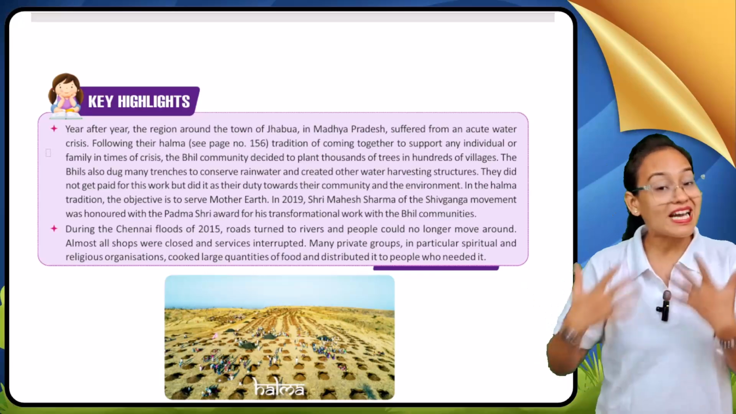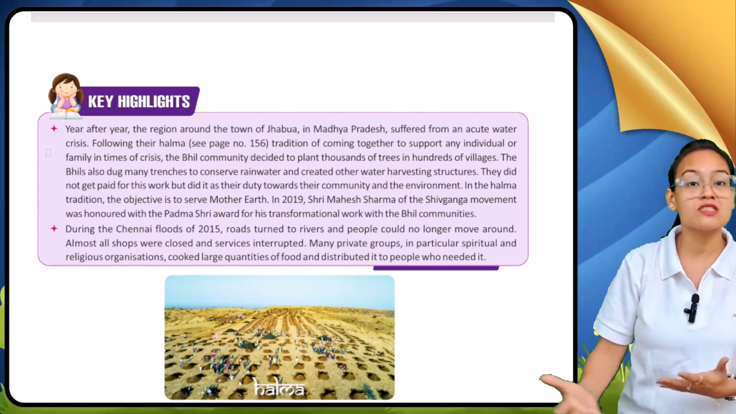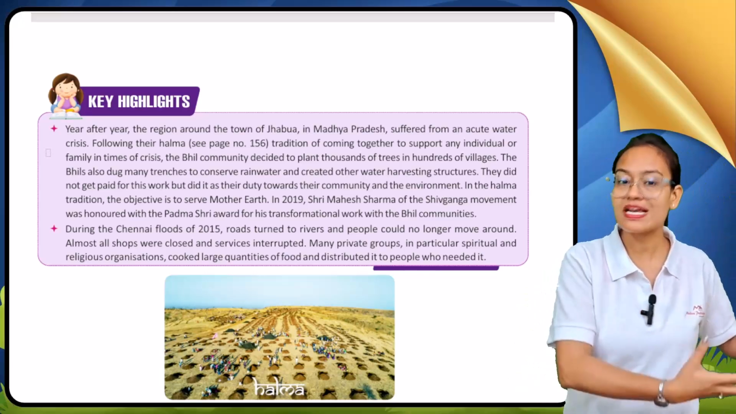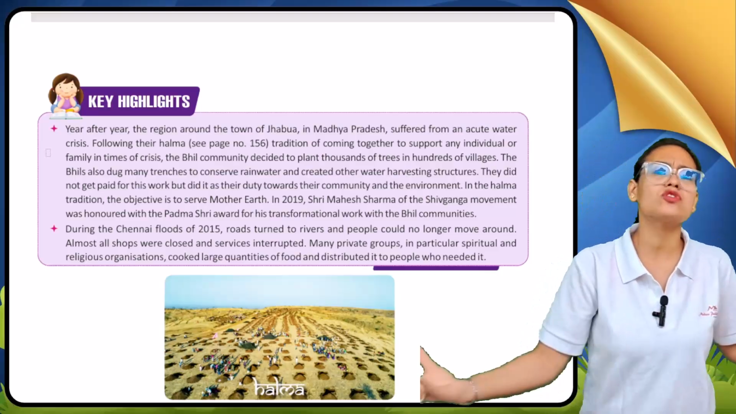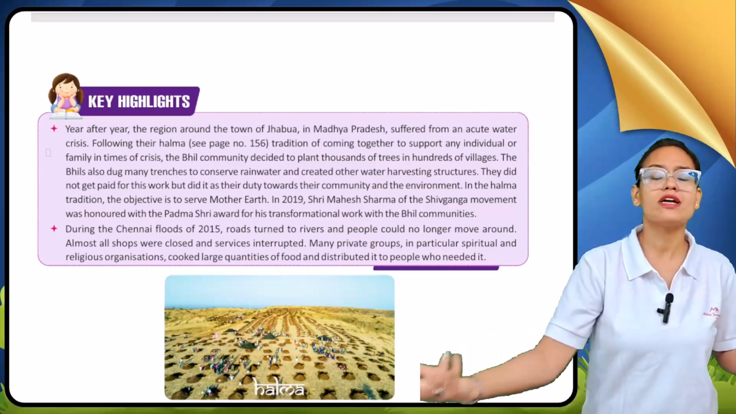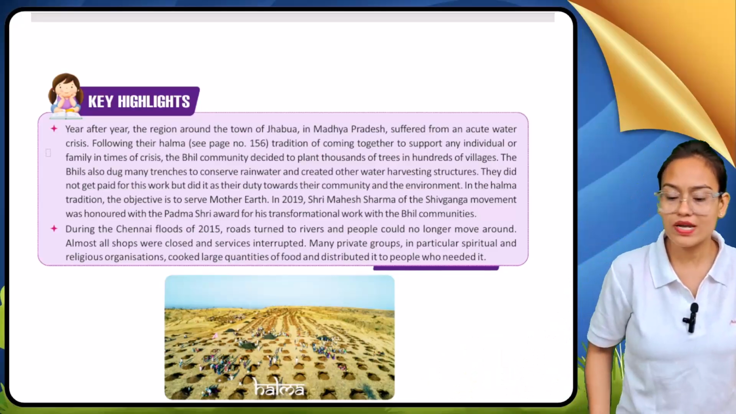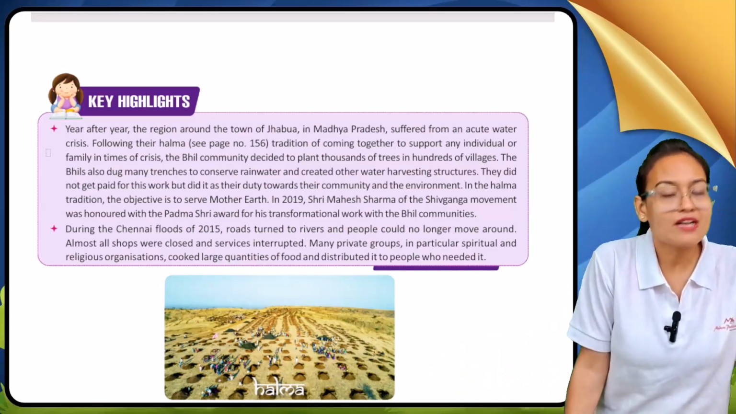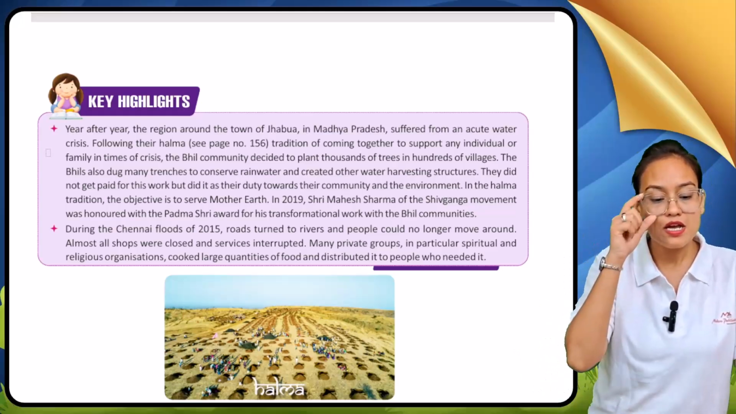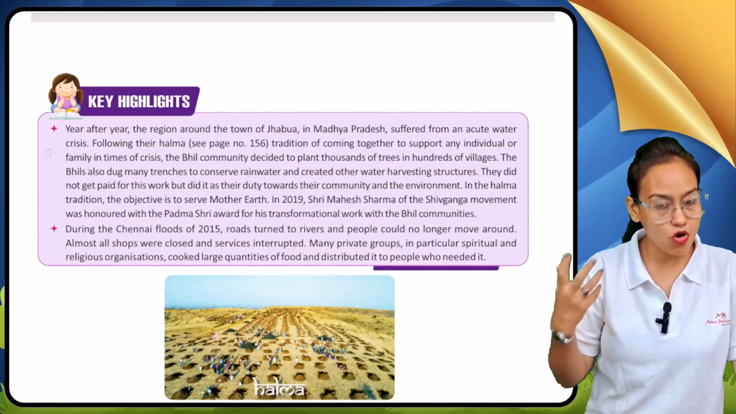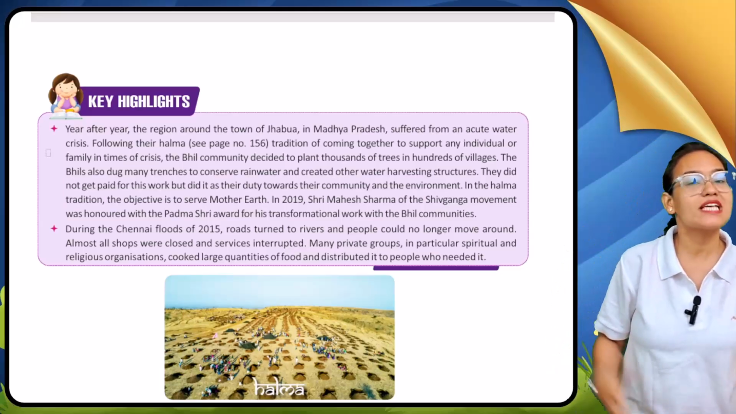So to tackle those situations, the Bhil community took this as their own responsibility, and that's why they planted thousands of trees. They invented a natural way to harvest rainwater, and they named this the Helma tradition. The major objective of this tradition is to save Mother Earth.